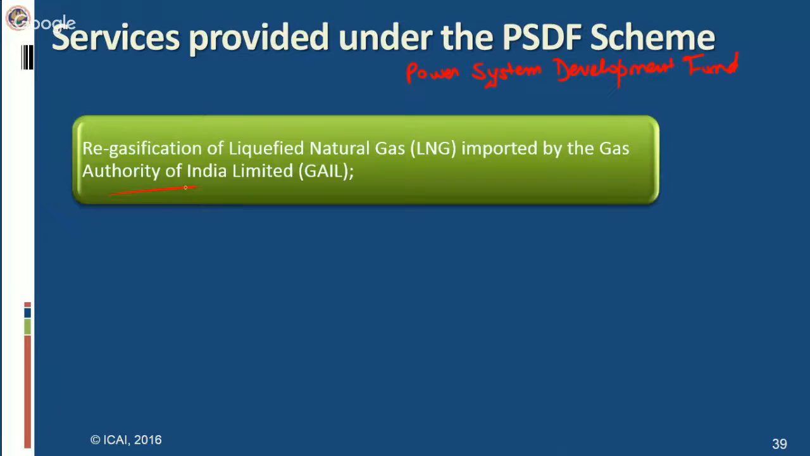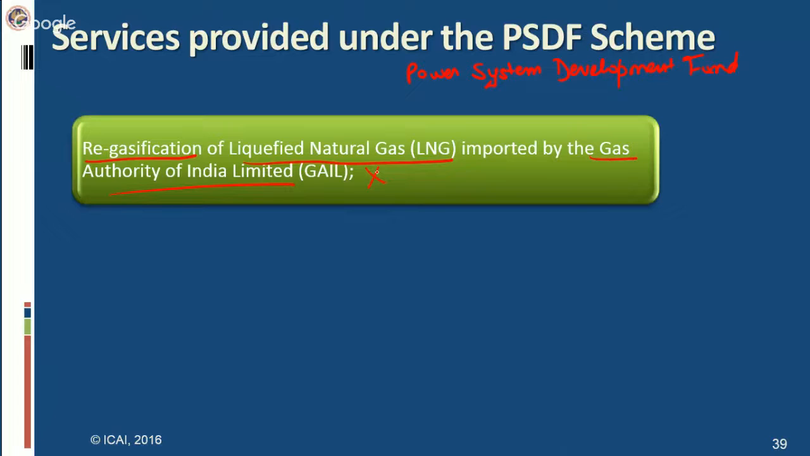What is actually done is that the Gas Authority of India Limited imports the liquefied natural gas. Now, natural gas is imported in liquid form because it is easier to transport. But after importing it in liquid form, it has to be converted into gas again. For using it, it has to be in gaseous form. So that is regasification. Regasification of LNG is converting natural gas again into gaseous form. That particular service which is being provided by Gas Authority of India Limited is exempt from service tax.